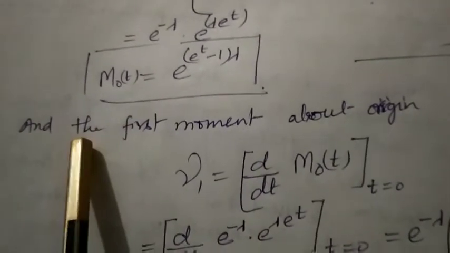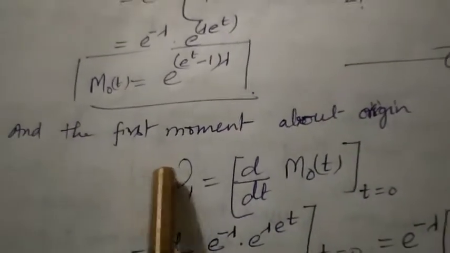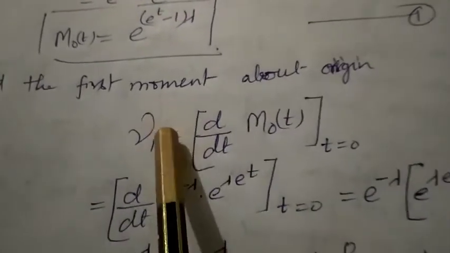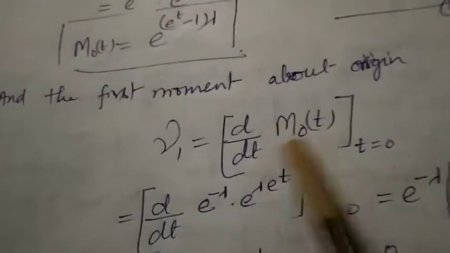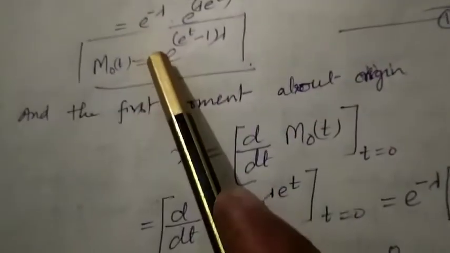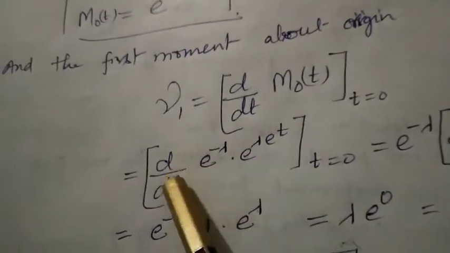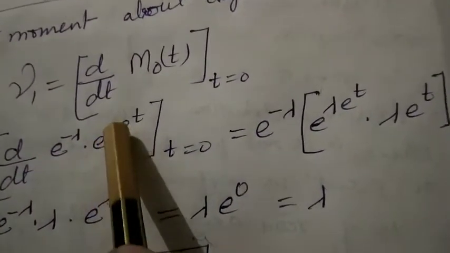So now by the moment generating function we can obtain the mean. The moment about origin, nu1, by the differentiation method, nu1 is the first derivative of this moment generating function at t equal to 0. Now in place of M0(t) we have written from this equation 1, we can write e to the power minus lambda into this. With respect to t, e to the power minus lambda is again a constant. So now this goes outside the bracket, and now the differentiation of this will be e to the power lambda e to the power t.